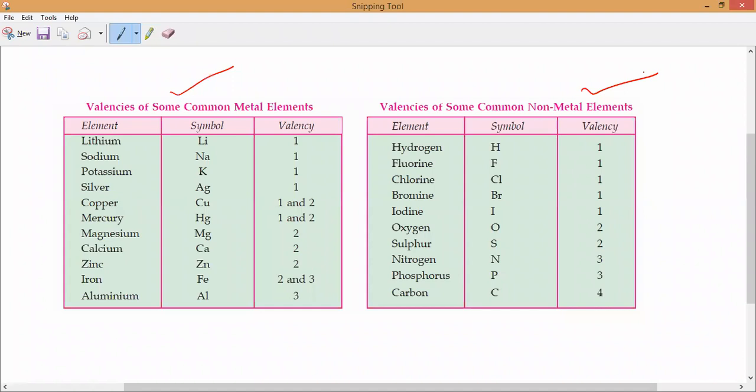Take the screenshot and learn it. Here variable valency is there. These are called variable valency, either 1 or 2, and this one 2 or 3. Among the non-metals, phosphorus also has variable valency, 3 at one time and 5 at another, based on availability. You should remember that too. Okay. Next. Shall we start now?